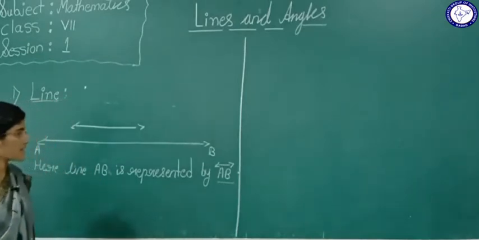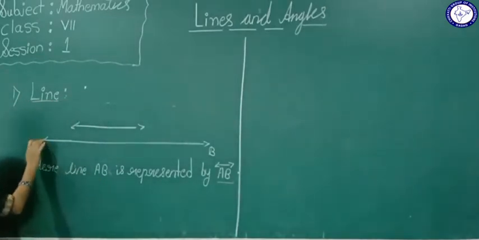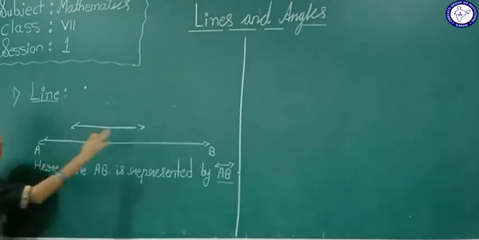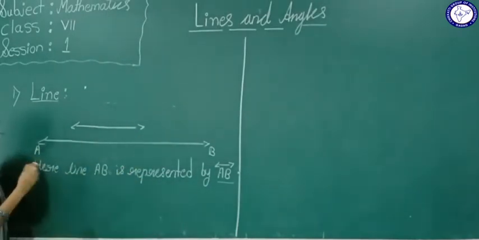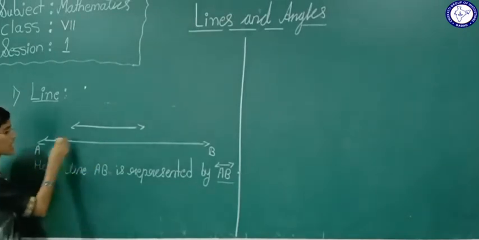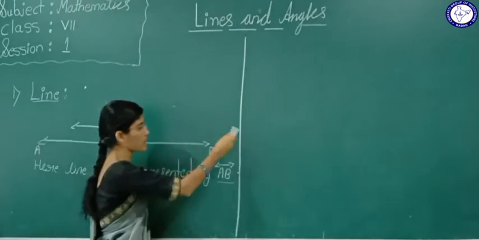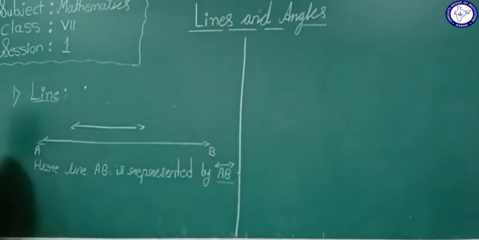So what is a line here? A line is a straight figure. It does not have end points, and it can be extended from both the directions. So how much you want, you can extend from here also and from this side also. And this is nothing but a line.